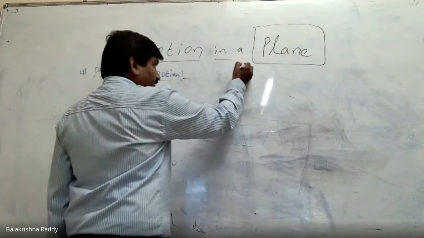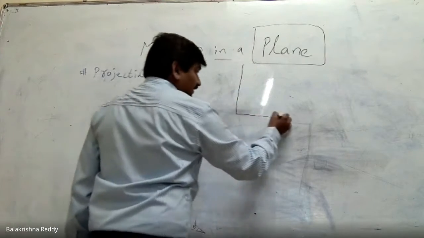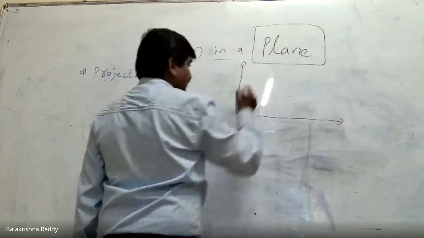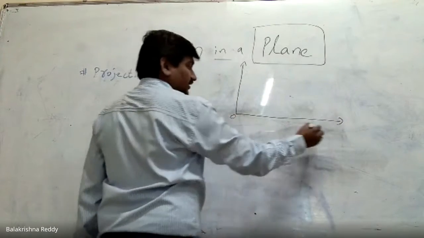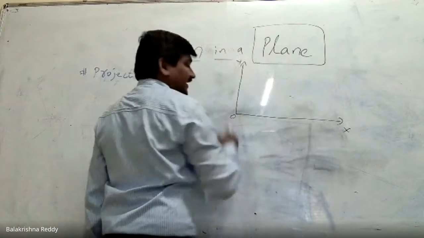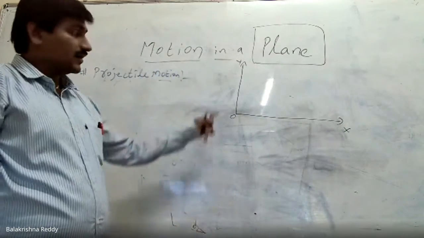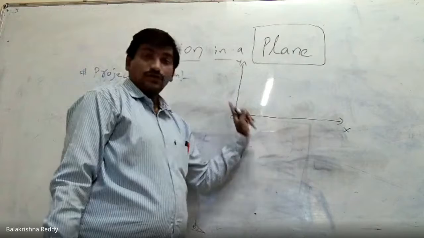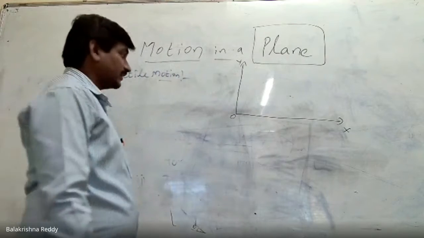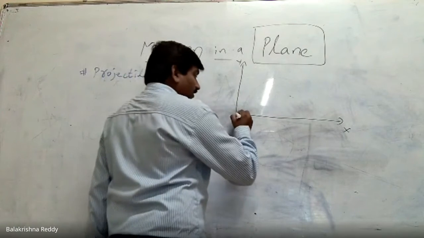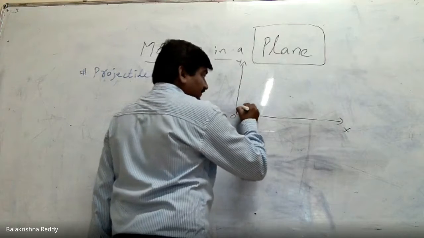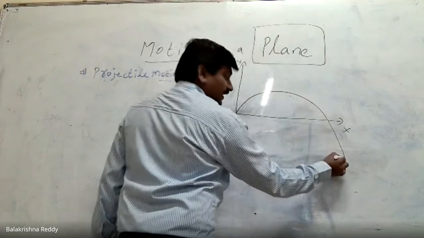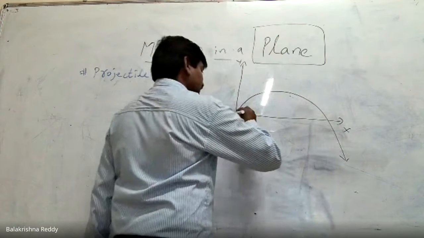How do I know that it is a parabola? In the sense that the shape is a parabola. Let us say this is the origin, this is the x-axis, y-axis. I am considering the axes to show the two dimensions. Now, I have thrown an object with a certain velocity. Then the object has moved like this.